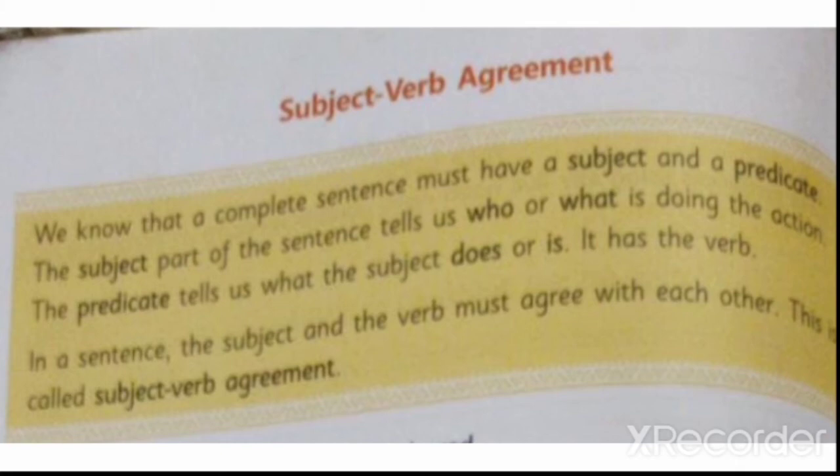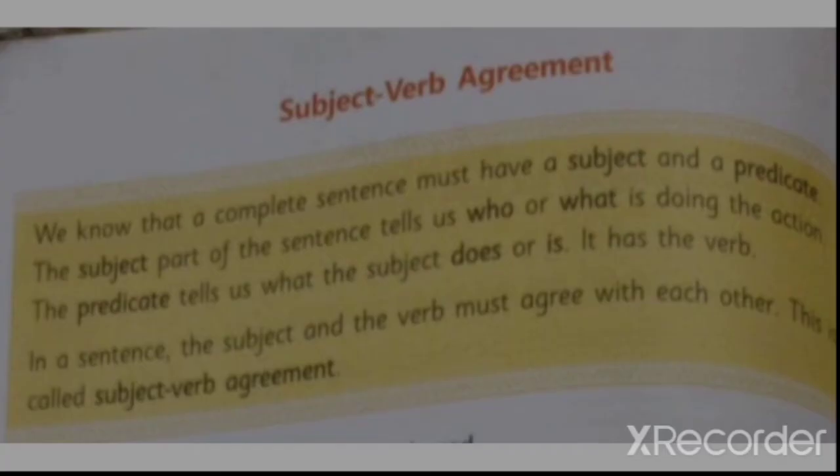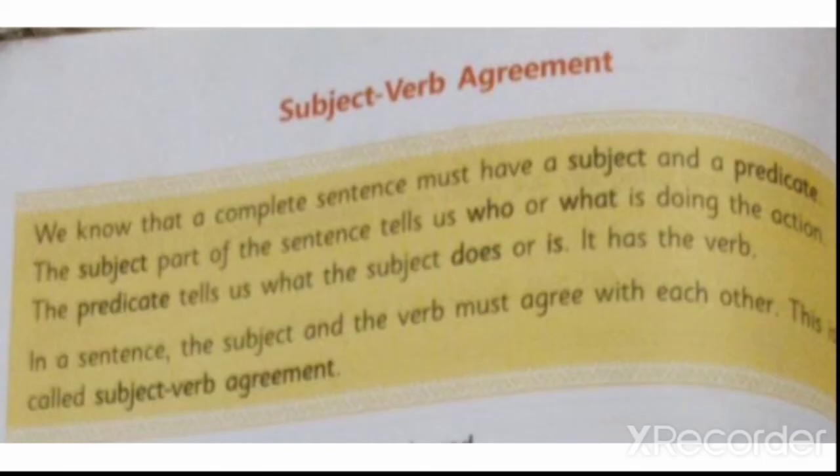The subject part of the sentence tells us who or what is doing the action. These we have already learned, right?